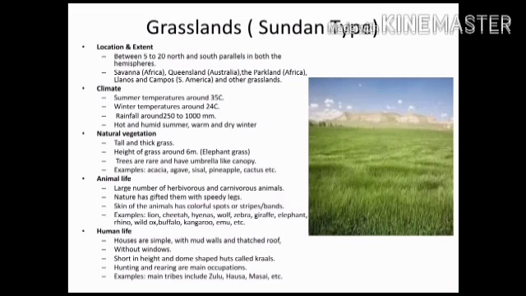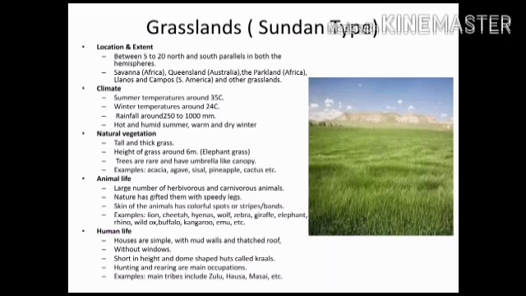Grasslands, Southern type. These grasslands are located between 5° to 20° north and south parallels in both the hemispheres. These grasslands are called by different names in different countries, like savanna in Africa, Queensland in Australia, parkland in Africa, llanos and campos in South America, and other grasslands.